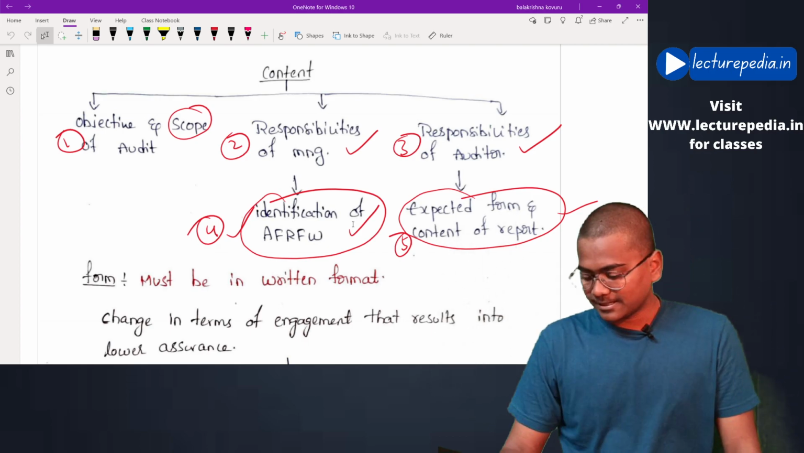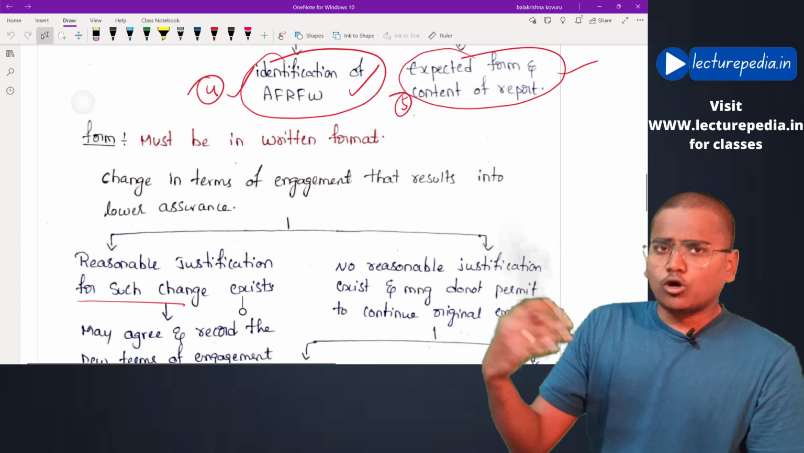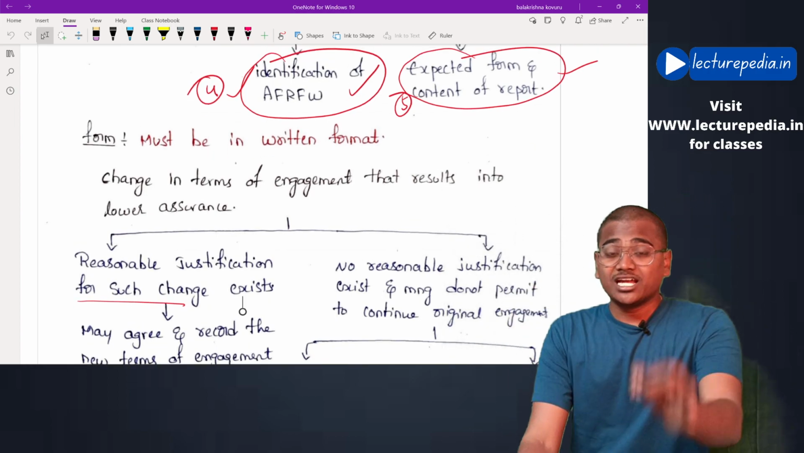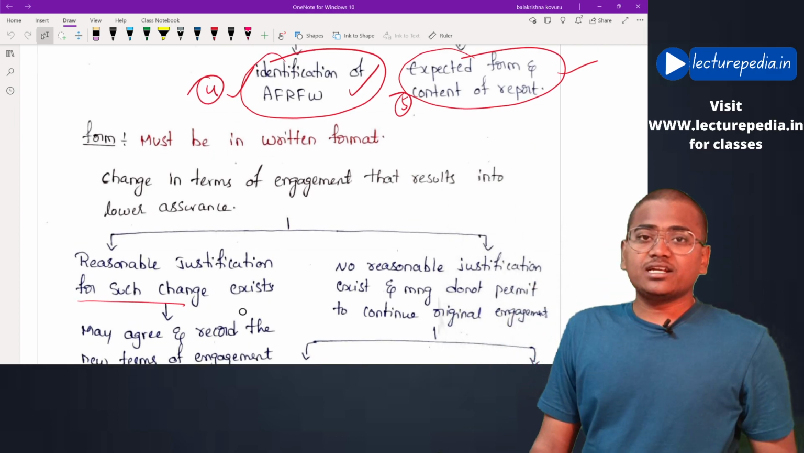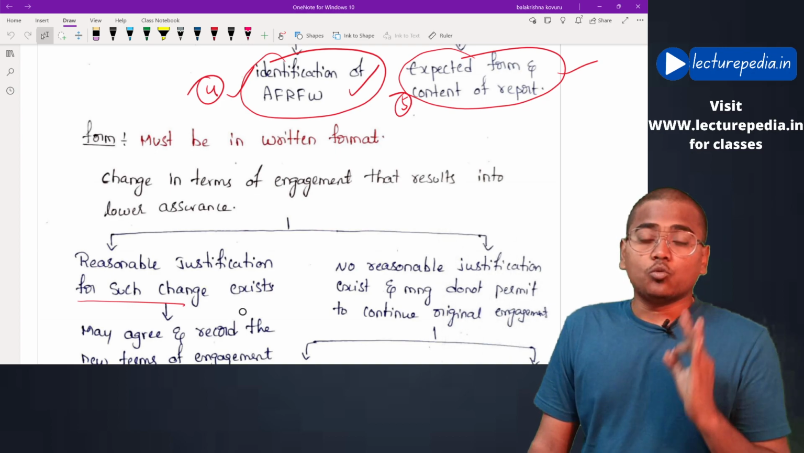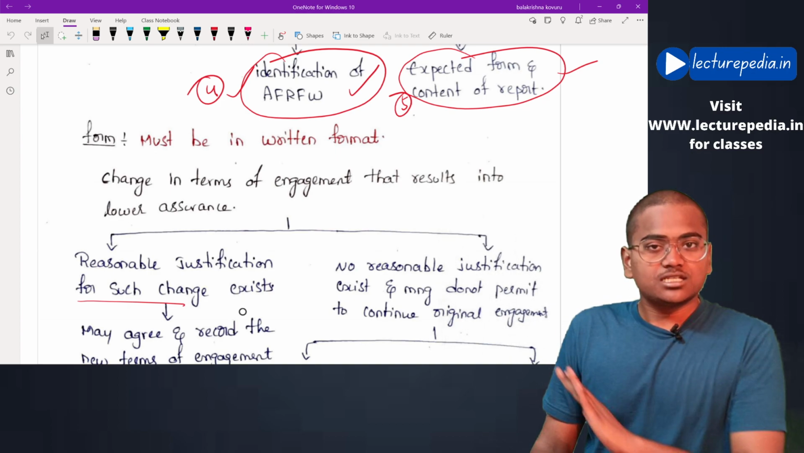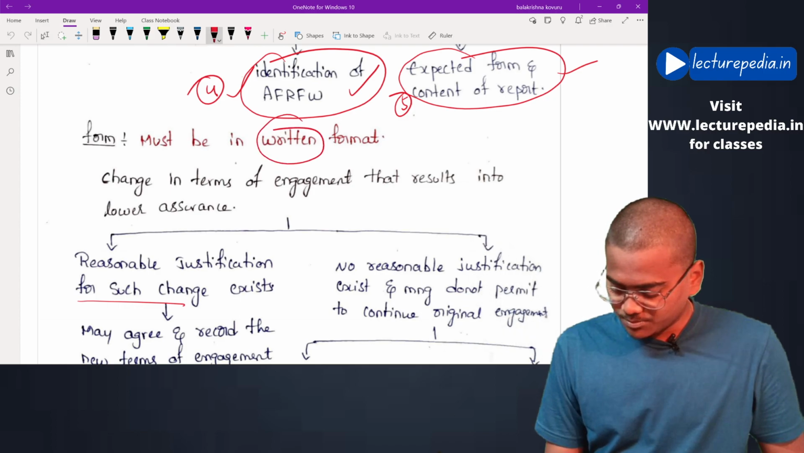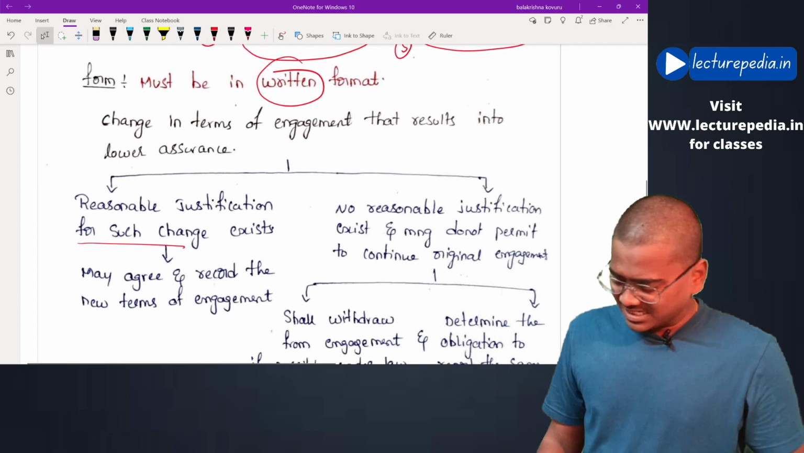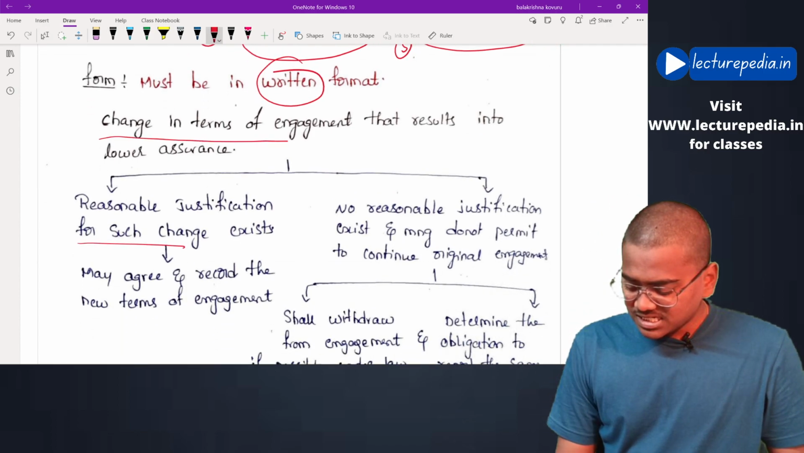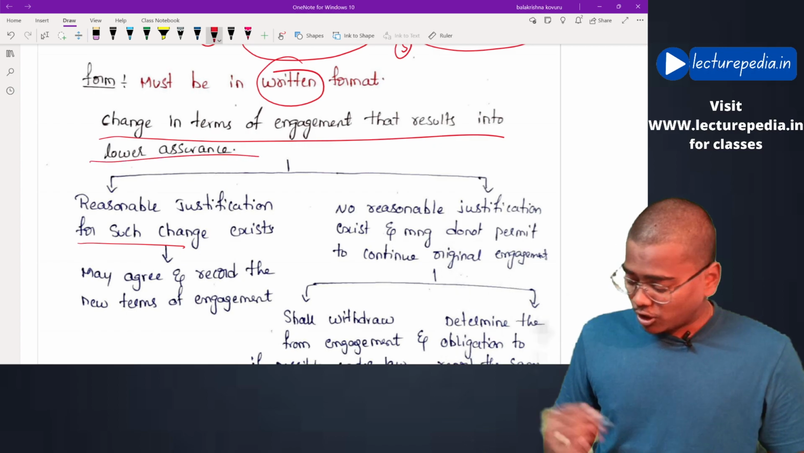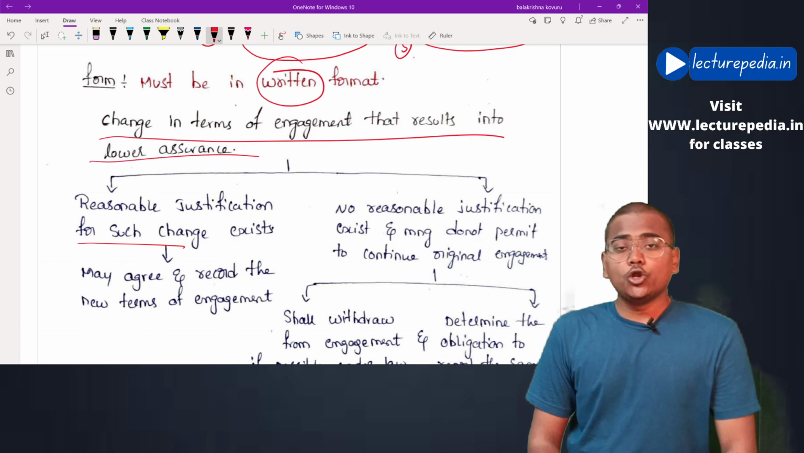So this is clear. Next, format. What should be the format of this audit engagement letter? It must be mandatorily in a written format. Okay, oral audit engagement letter is not accepted. Okay, it must be in a written format. Next, change in the terms of audit engagement that results in lower assurance.